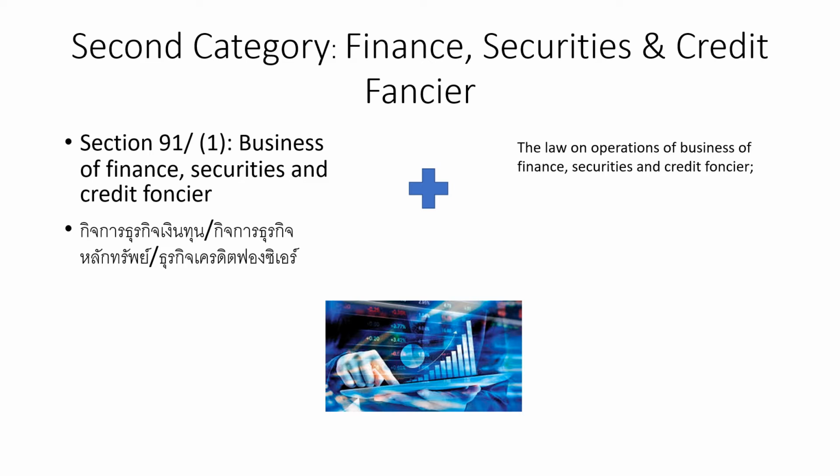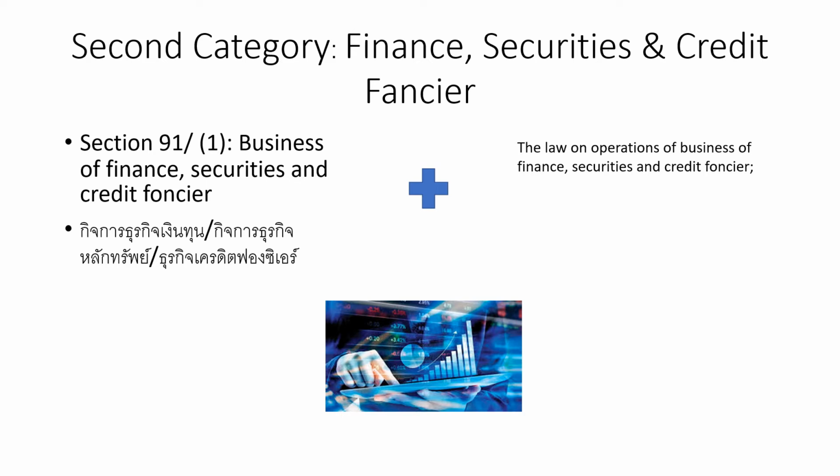The second category is finance, security and credit foncier. In Thai we call them ธุรกิจเงินทุน, ธุรกิจหลักทรัพย์ and ธุรกิจ foncier. We have a specific law that regulates the operation of business of finance, security and credit foncier as well. For example, พระราชบัญญัติว่าด้วยการควบคุมเกี่ยวกับเรื่องของกิจการเงินทุนธุรกิจหลักทรัพย์และธุรกิจ foncier.